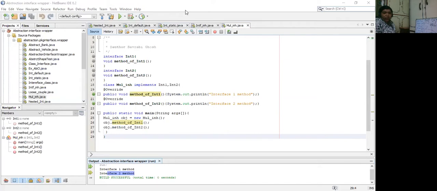And the next example, possibly we will be seeing an example of how inheritance works, I mean, the relationship of inheritance between two interfaces. So let's jump to that part.